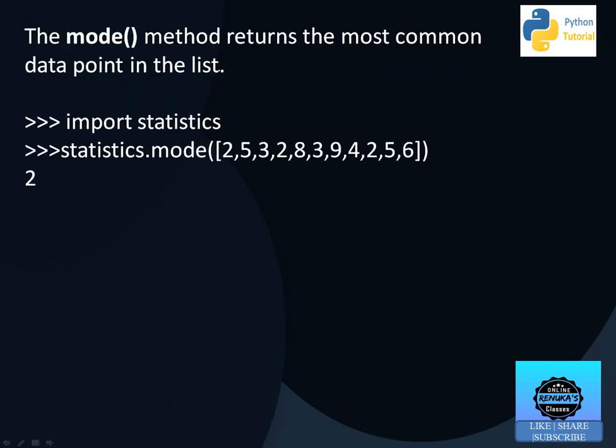Then the mode method returns the most common data point, or most frequent data point. So here this is the data, and to calculate the mode we have to write statistics.mode. Which is most frequent? 2 is coming 3 times, and 3 is coming only 2 times. So whose frequency is highest, that is 2. So output is 2. So these are the various functions of the random module and statistics module.